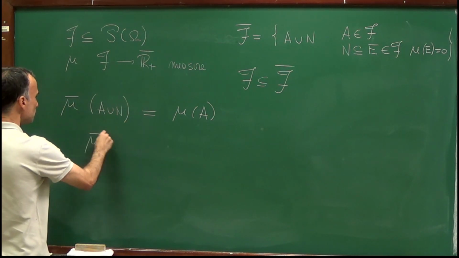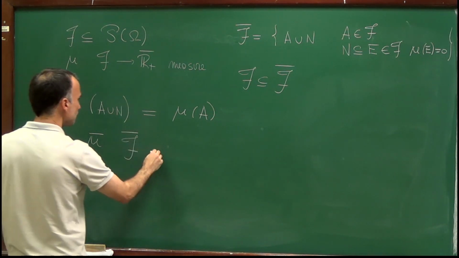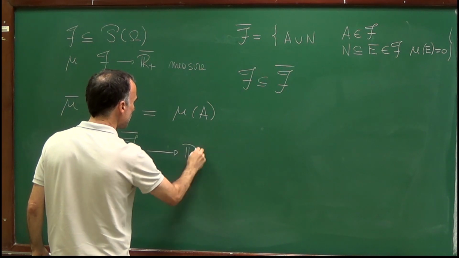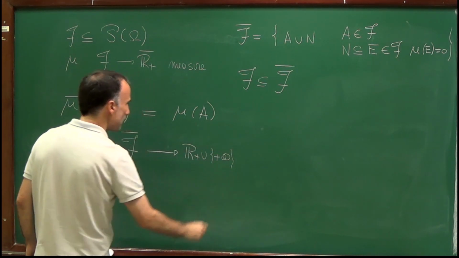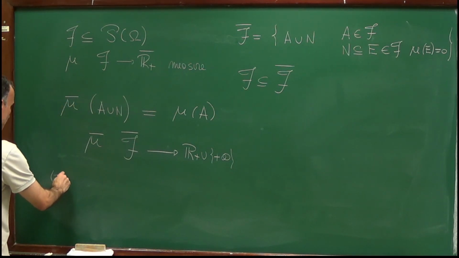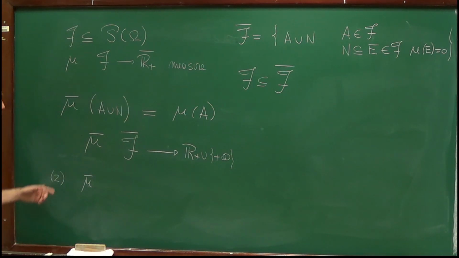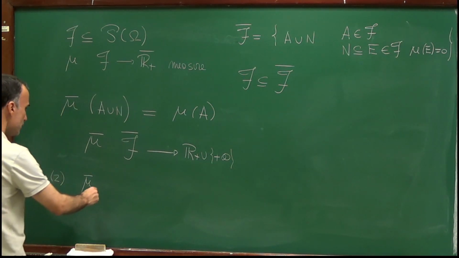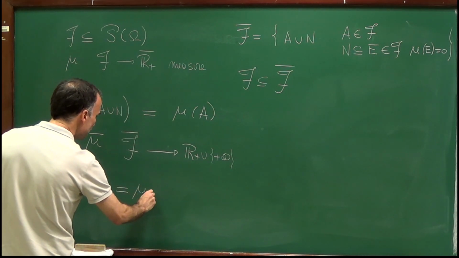So we have mu bar defined from F bar to R plus union plus infinity. Well, the second very simple question is that mu bar coincides with mu on the set F. So that if we restrict mu bar to F, we get mu.